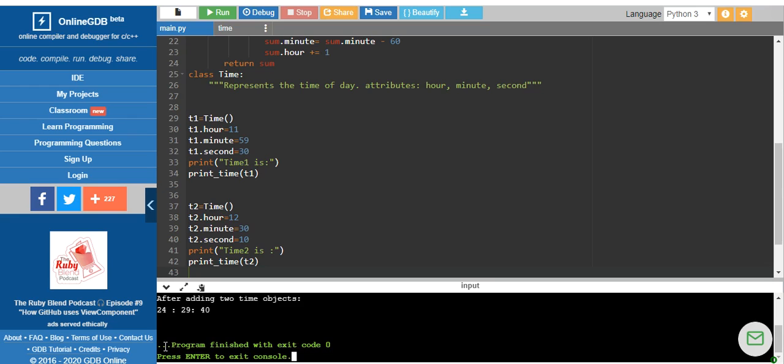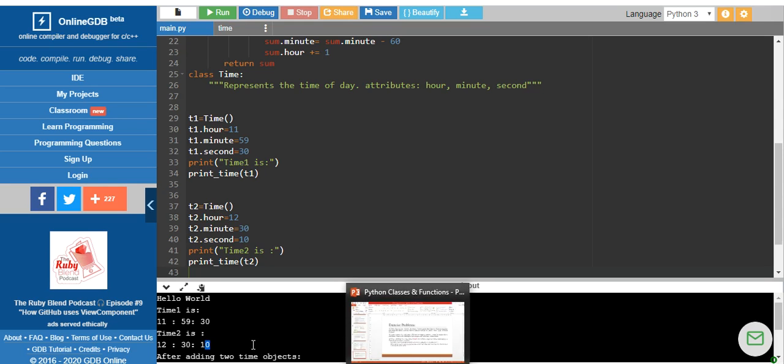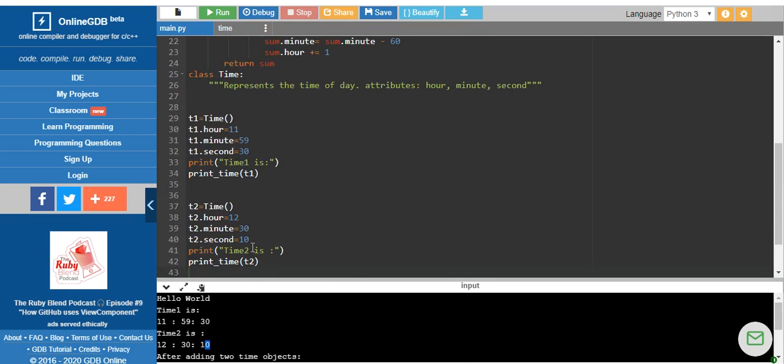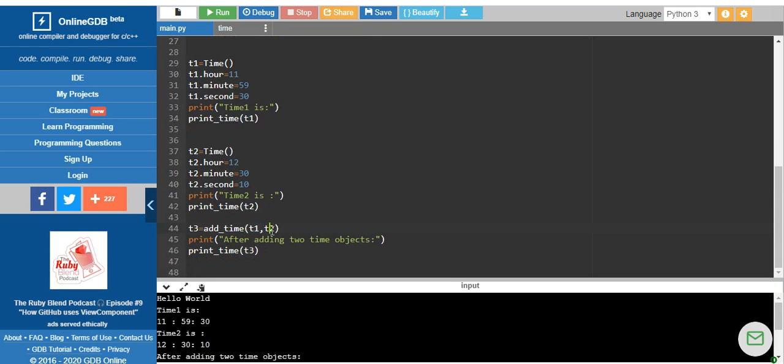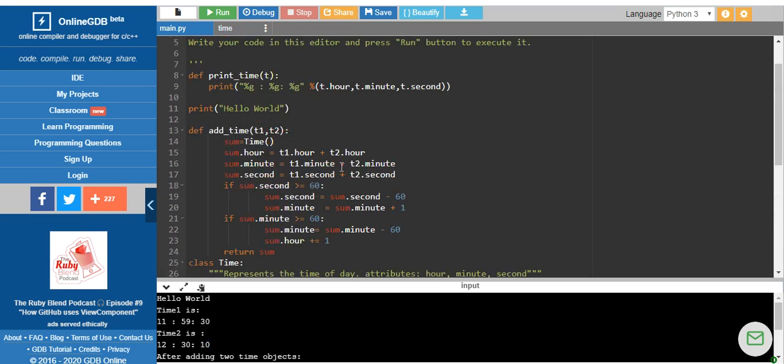See here, 11 plus 12 will be 24. Yes. 59 plus 30 will be 89. In that, if you reduce 60, only 29 will be left, and the rest will be added to the hour. So 11 plus 12 is 23, plus 1 will become 24. So 30 plus 10 is 40. There are no issues, and it is going to perform. So why do we call it a pure function? When you are passing t1 and t2 as objects, it takes these two inputs and returns some other output. Here the output is dependent on the input parameters that you pass.